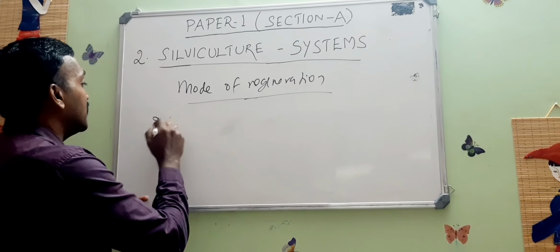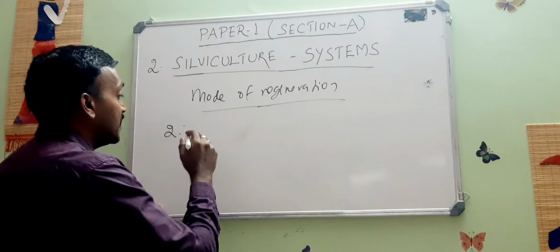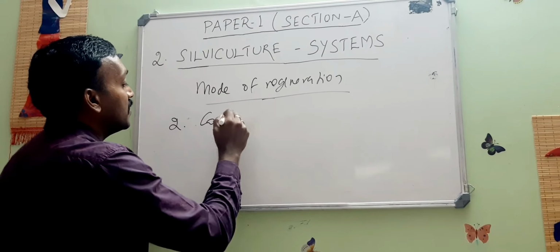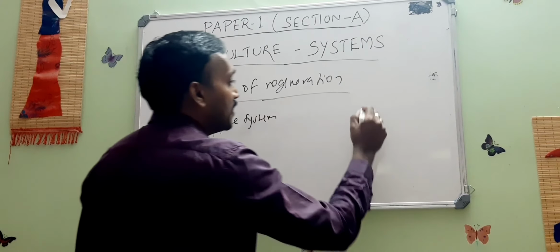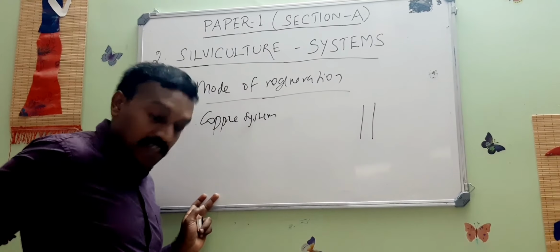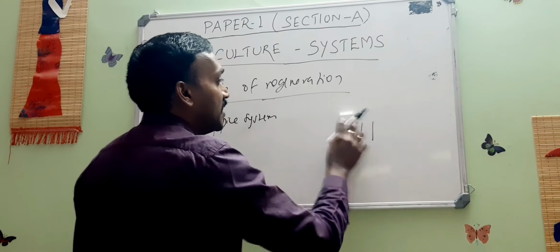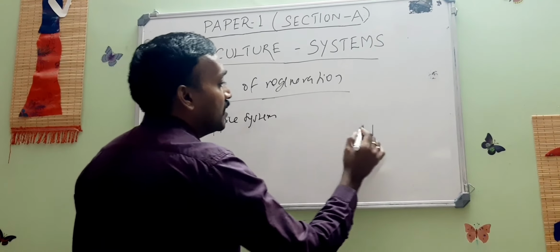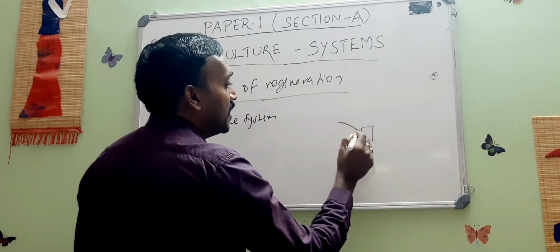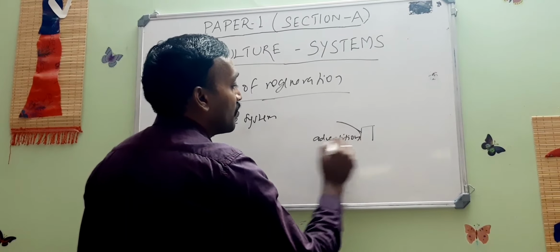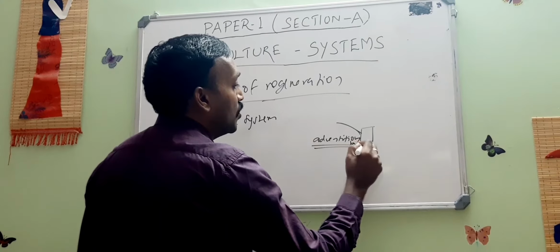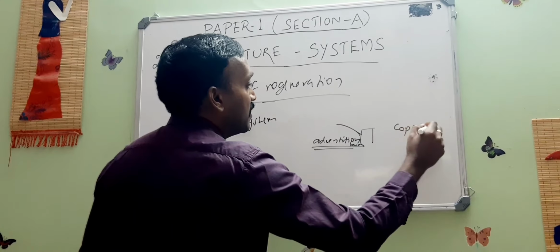The next silviculture system based on mode of regeneration is the coppice system. Coppice is nothing but, once the tree is cut or harvested, after leaving the stump, the shoots coming from the adventitious buds are known as coppicing.